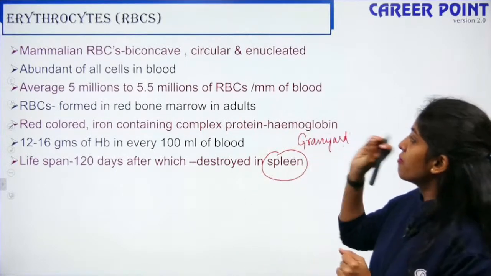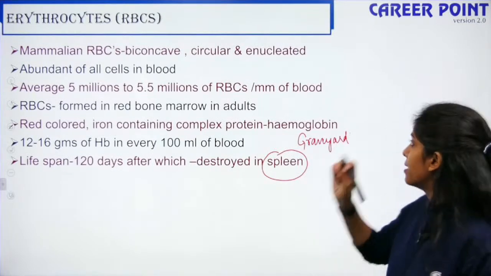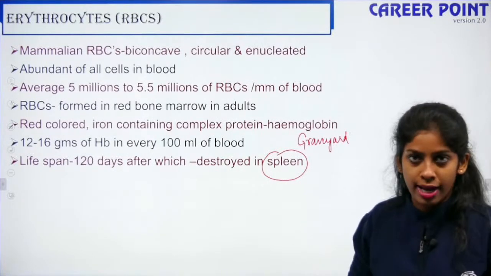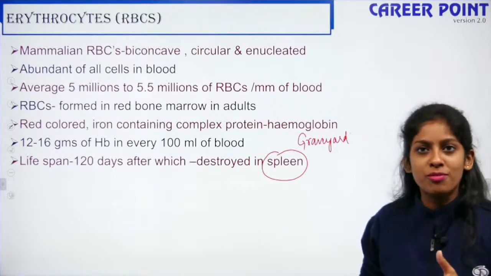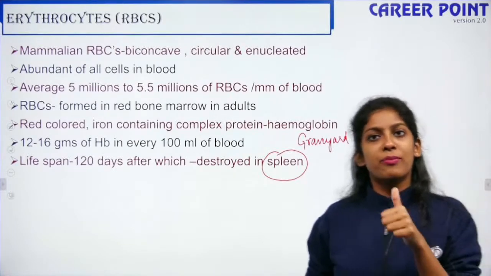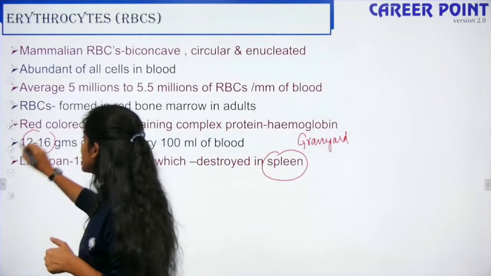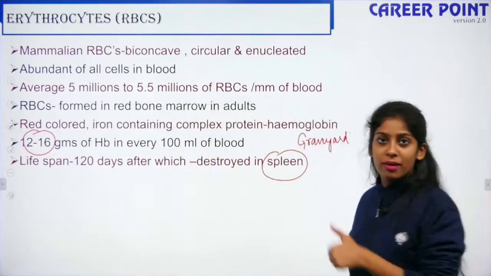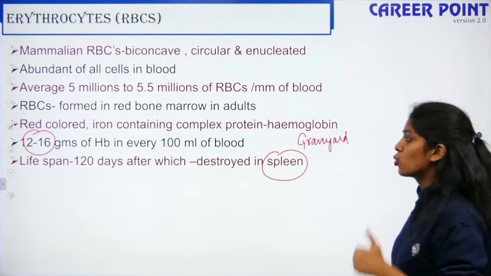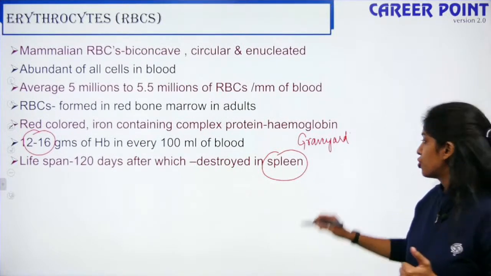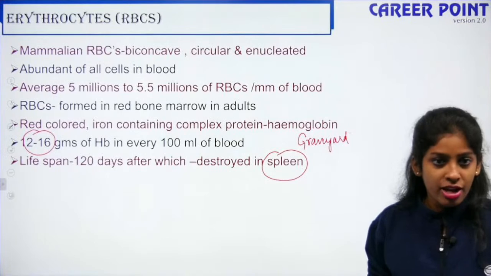You have 5 million to 5.5 million RBCs per cubic millimeter of blood. RBCs are formed in the red bone marrow, and they have a pigment called hemoglobin, and the level of that pigment is 12 to 16 grams per 100 ml of blood. The lifespan of an RBC is 120 days, after which it is destroyed in the graveyard, that is the spleen, right?